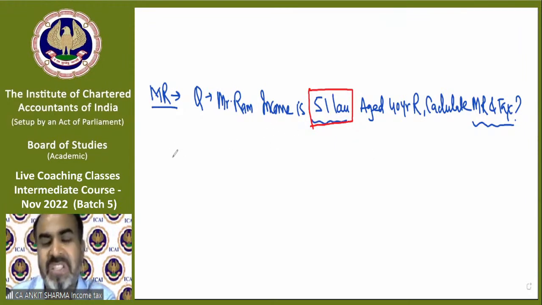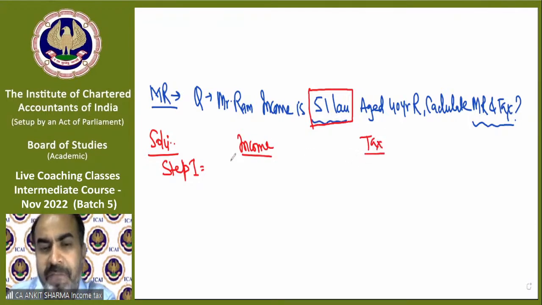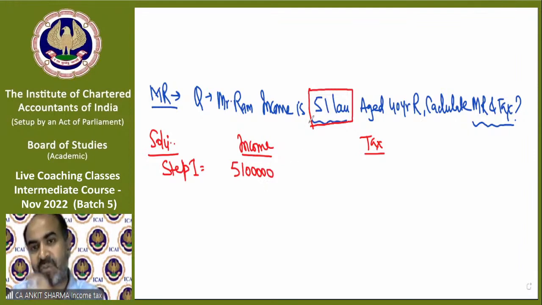We have a specific fixed solution pattern. This is the solution, a 3-step solution. Step number 1. We have to write like this: income, heading, and tax. Step 1 says whatever amount of income is given in the question, write it down. We are given 51 lakh rupees in the question. So write it down below the income heading and calculate normal tax on it. Calculate tax without cess. Always calculate tax without cess.